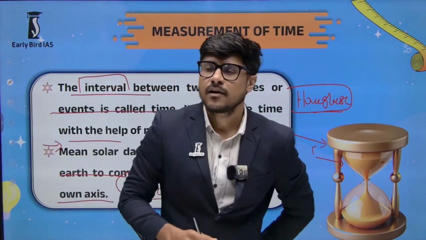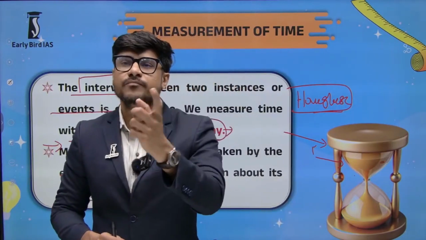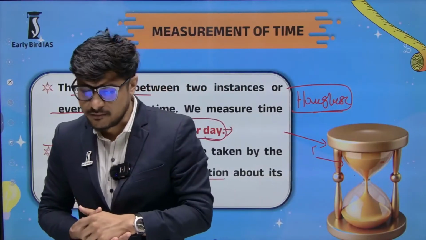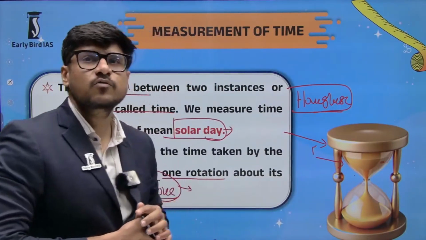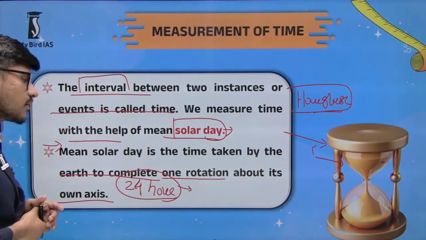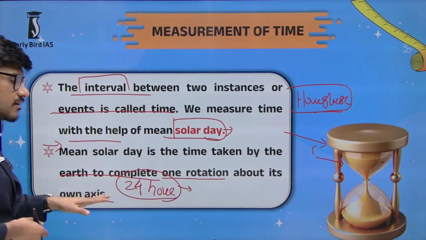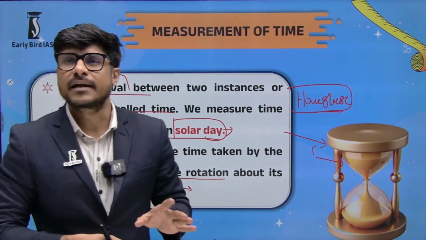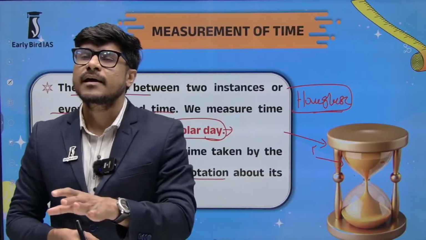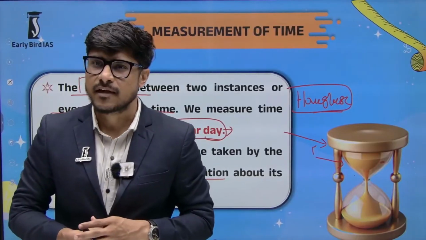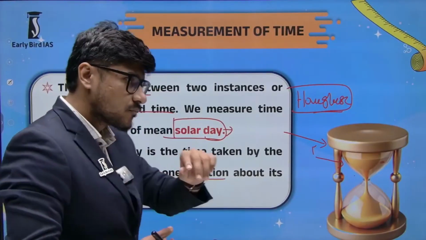When the earth does one whole rotation on its axis, that is our day. Our day and night happen because of the earth's rotation on its axis, as you have studied in your book.